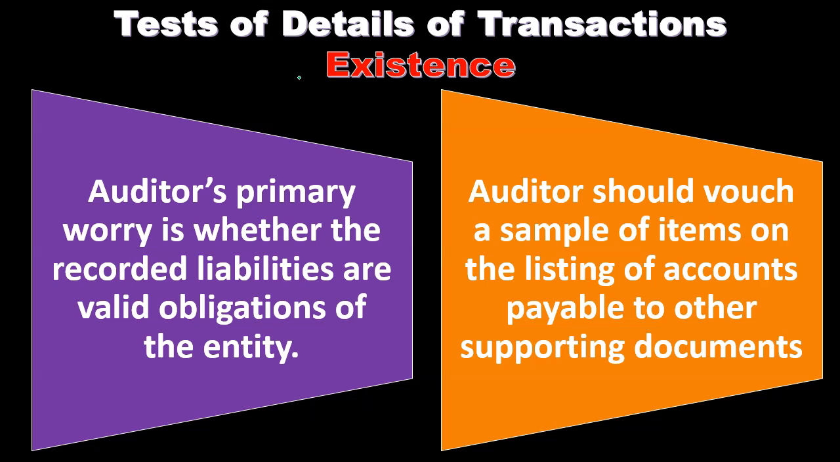Auditors should vouch a sample of items on the listing of accounts payable to the supporting documentation. So we're going to take the information from the end result, since existence is what we're talking about here, and we're going to vouch it back to the source documentation. And that'll help us to see if the end result, what's on the books, actually happened. So we're going to take the end result and then go back to the past.